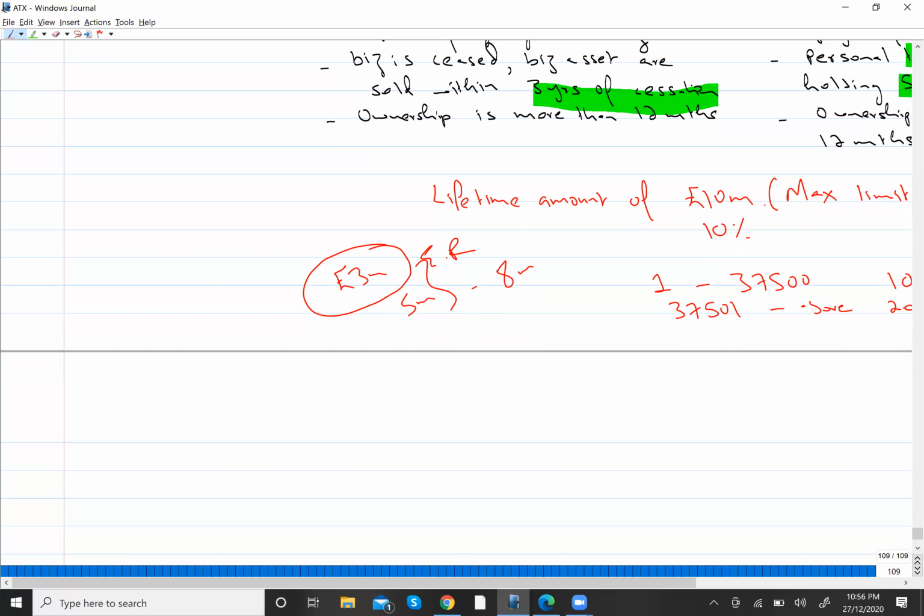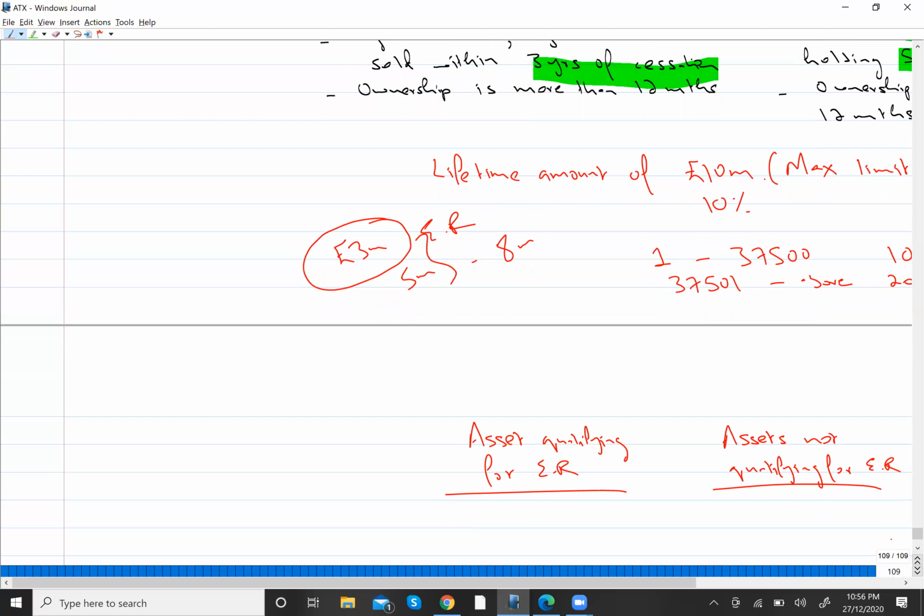You will make one column of assets qualifying for ER relief, and you will make another column of assets not qualifying for ER relief.